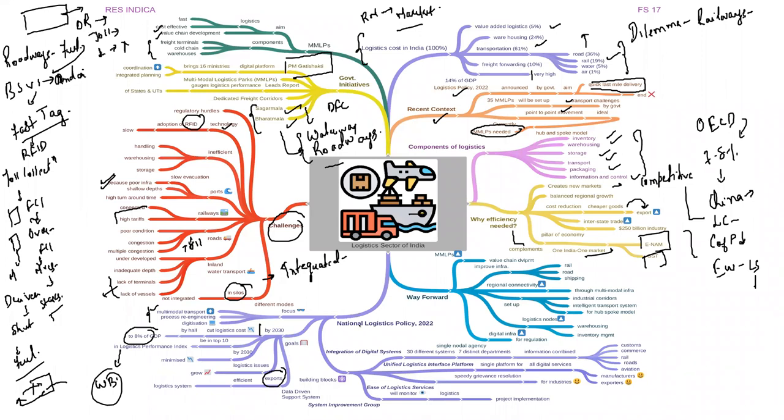Okay. One more component of the National Logistics Policy is integration of digital systems, where we will integrate 30 different systems of 7 different departments into a single nodal agency. And here the information will be combined, which will relate to customs, commerce, rails, roads, and aviation. We also need to make a Unified Logistics Interface Platform, which will be a single platform for all the digital services. This particular platform will also provide speedy grievance resolution for industries, for manufacturers, and for exporters.